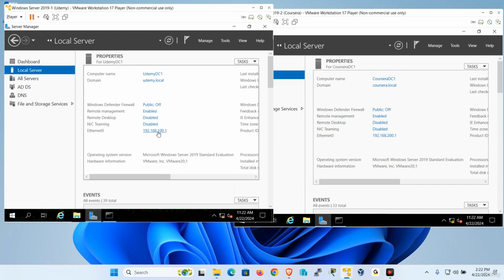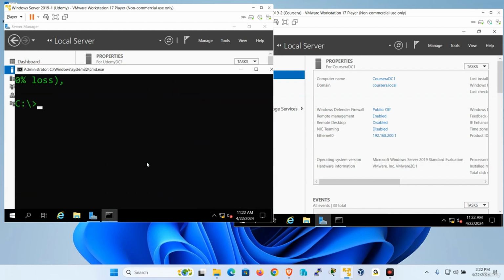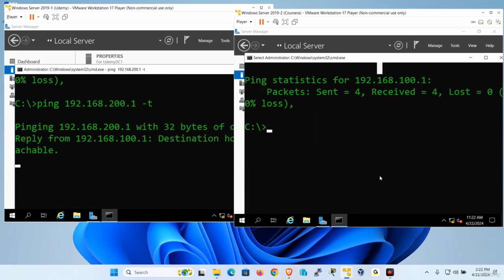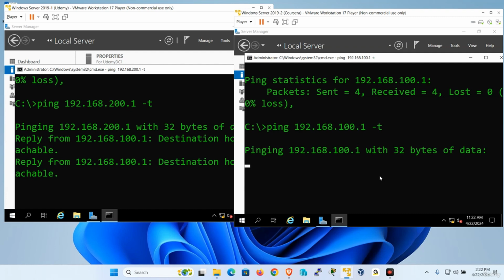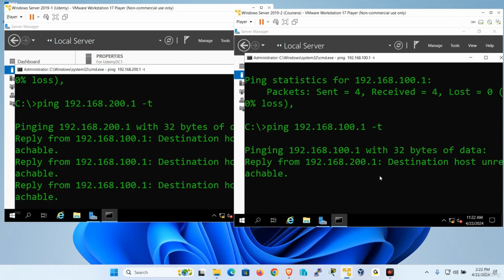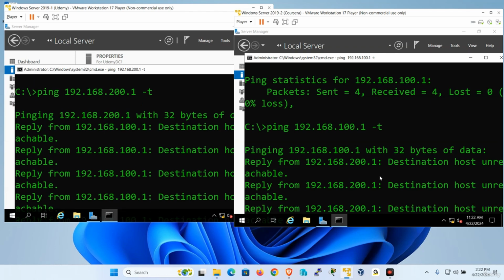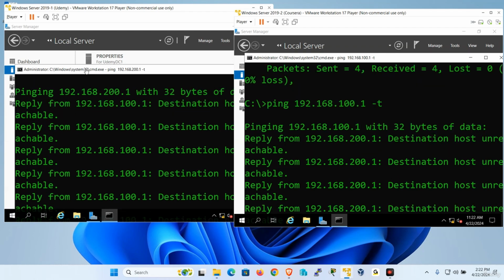What I'm going to do is static routing. For example, do you recall when I was trying to ping? I'm going to try and ping it with a negative T so it doesn't stop. And I'm going to do the same thing over here with a negative T so it doesn't actually stop. So I could see while I'm doing the routing, I'm going to have a different error message and then it's going to actually work. So my main goal of this lecture is to establish static routing from one side to another. Now, Udemy only supports the 100 network.